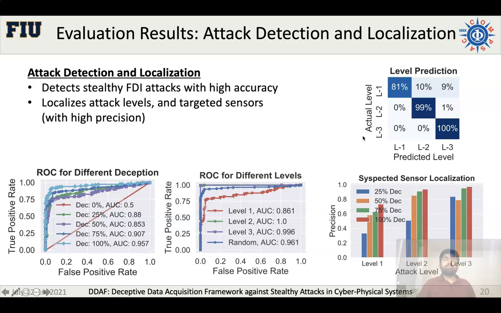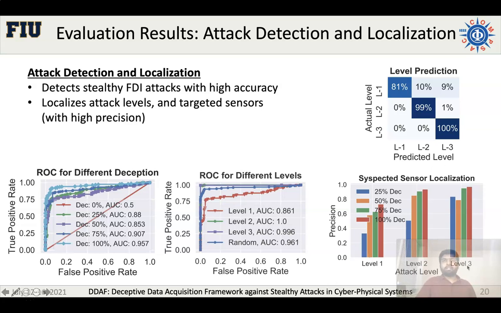Now we focus on the attack localization, and we see that we implemented 250 attacks on each of the levels, and 81% of level 1 attacks are classified correctly, and 99% to 100% of attacks for level 2 and level 3 are classified correctly for the higher levels. That means the higher the levels are, the better the localization accuracy becomes.